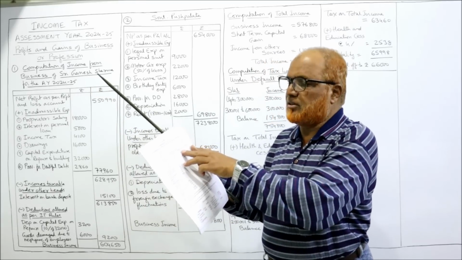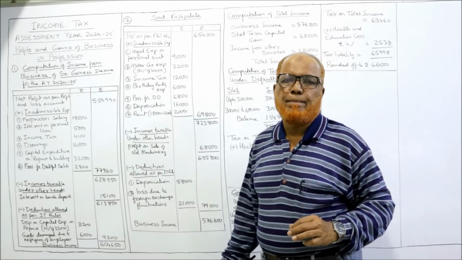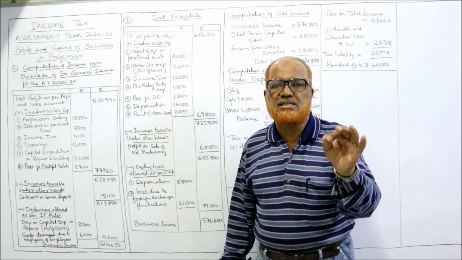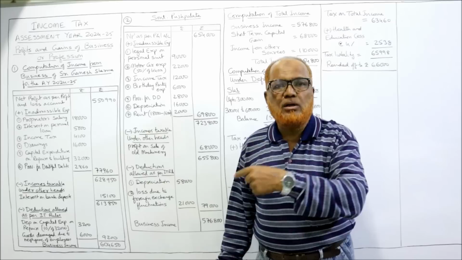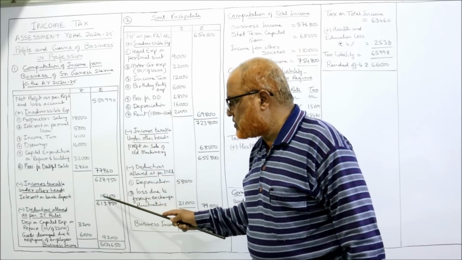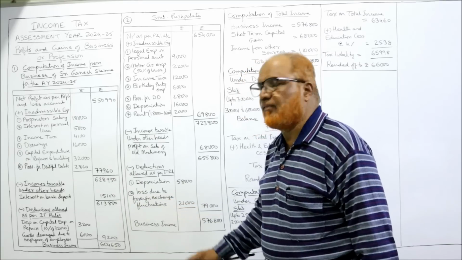Here gross profit is a business income. Then interest on bank deposit: the Income Tax Act says interest on bank deposit is taxable under income from other sources. It is not a business income. So we should deduct interest on bank deposit 15,100, deduct, 613,850.